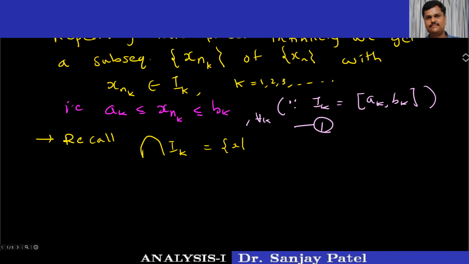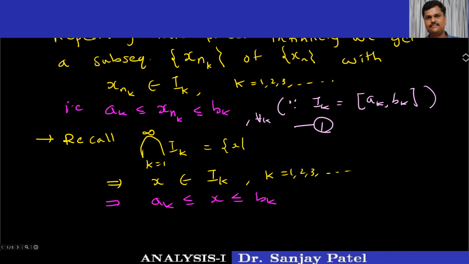So that means this x belongs to all the intervals Ik where k is equal to 1, 2, 3 and so on, because if some point is in the intersection, that point belongs to every set in that intersection. And this gives me, because Ik you know is [ak, bk], ak less than or equal to x less than or equal to bk, and this is our result number 2.